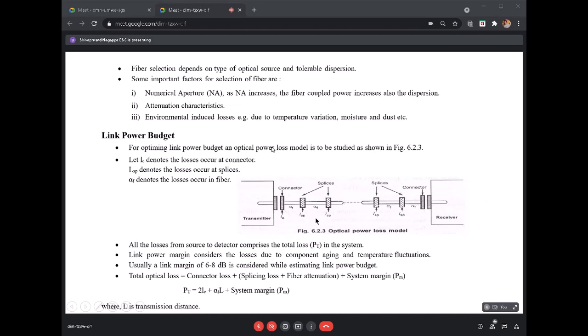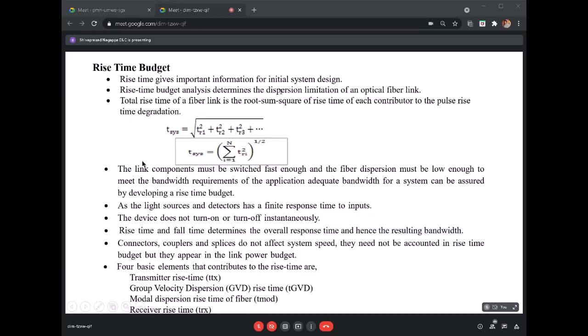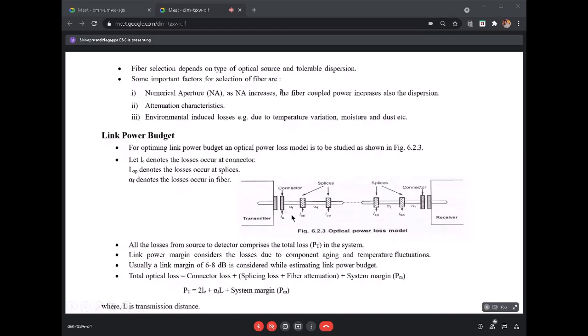You have to go through this so that we'll be able to understand this. Okay, here it is the LC. It denotes the losses that occur at the connector. Even though we have a transmitter and a source being connected, that needs to be connected, right? So there you will be using connectors, right?